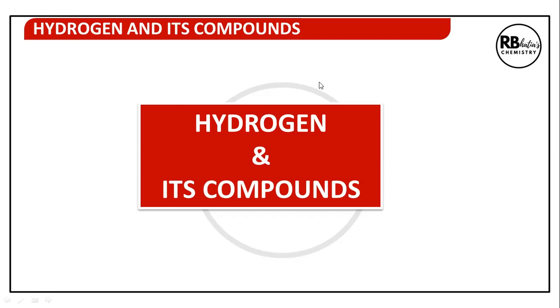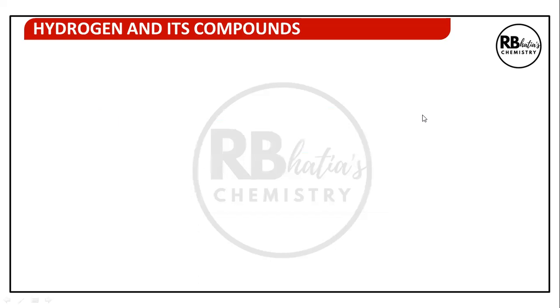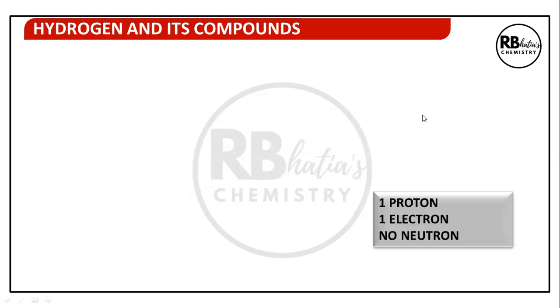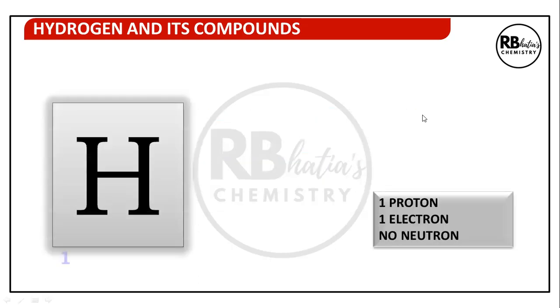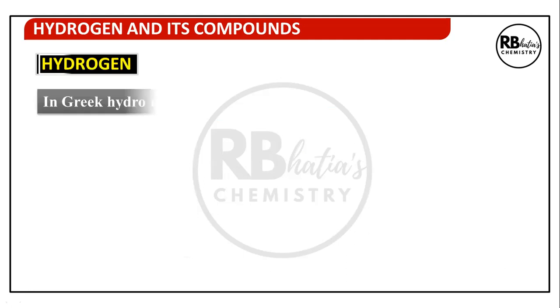Today I'm going to discuss the hydrogen chapter, which is a requirement for class 11th CBSE boards. So let us quickly proceed with hydrogen and its compounds. To begin with, hydrogen has atomic number 1, mass number 1. It has 1 proton, 1 electron and no neutrons.